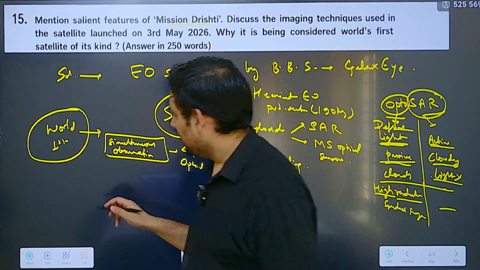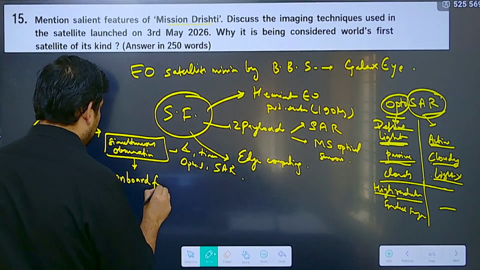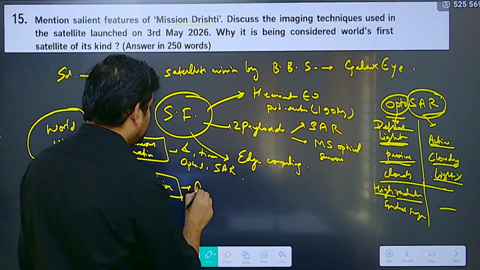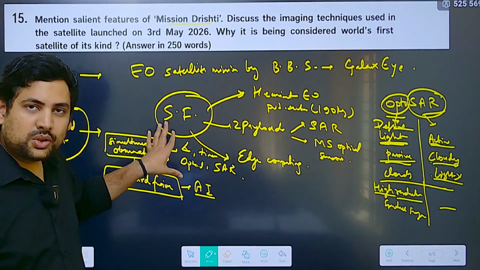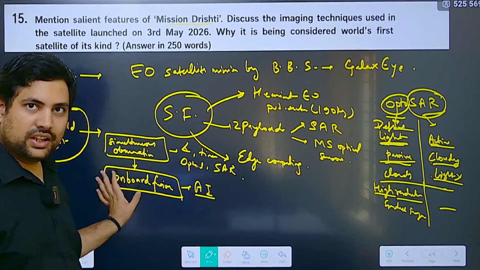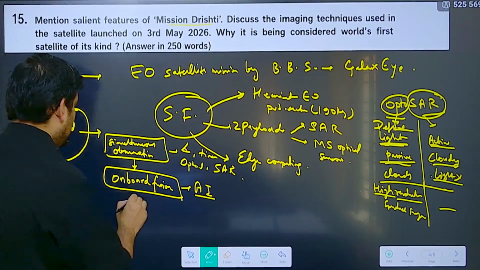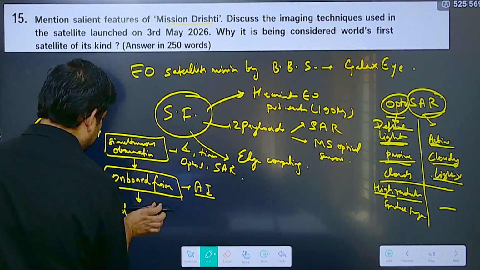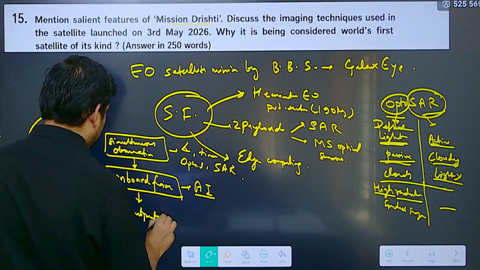Then there is something known as on-board fusion. On-board fusion using artificial intelligence. So everything will be fused together to create a singular image or imaging maps that will have both of these together to create the most accurate information, and then you will get the final output directly.